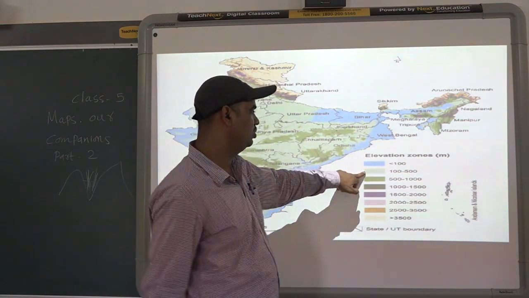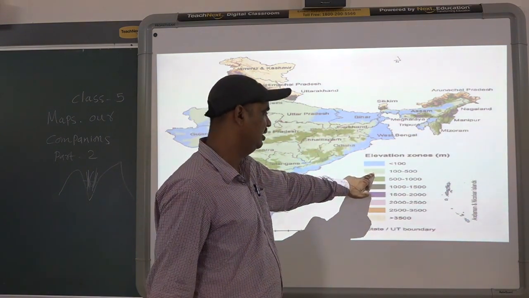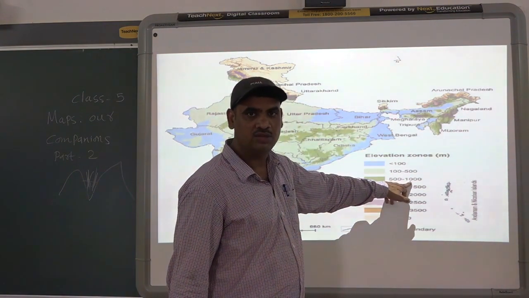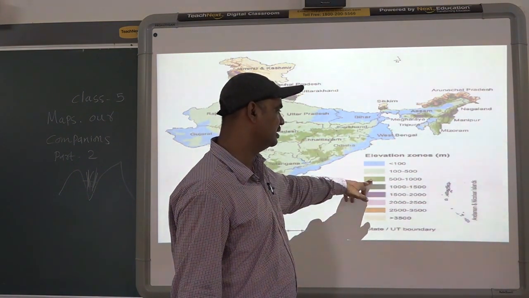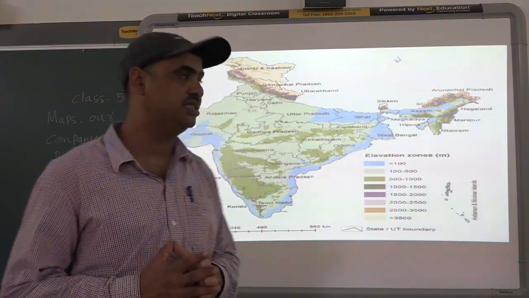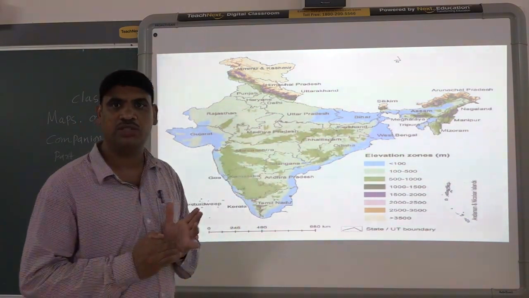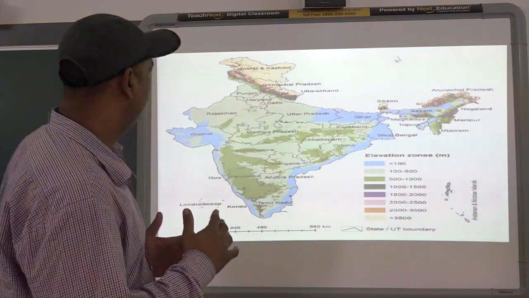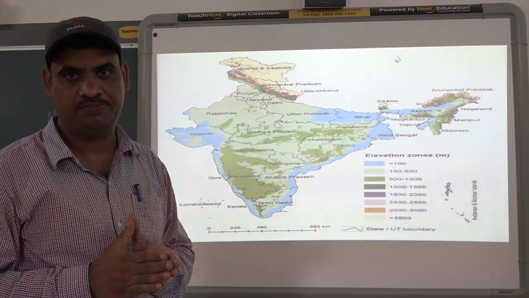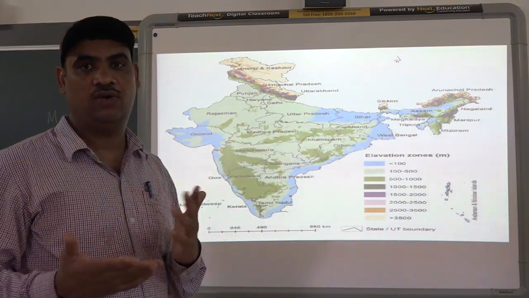Then we have the 100 to 500 meter area, shown with this color. The area between 500 to 1000 meter is shown with this color. Different colors are used to show the height of places. Some areas have medium or moderate height, and some places have more height. So all types of landforms are found in our country. This is the greatness of our country.